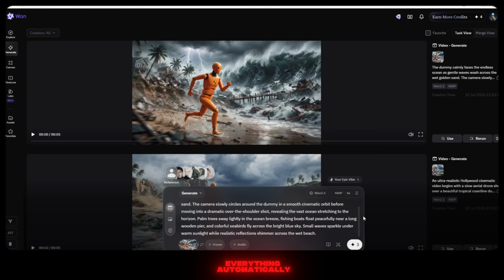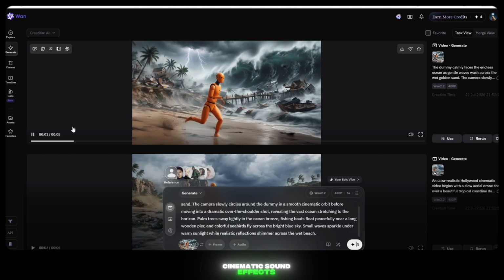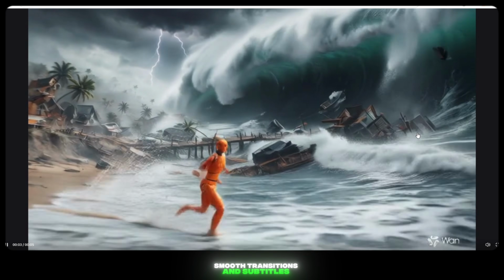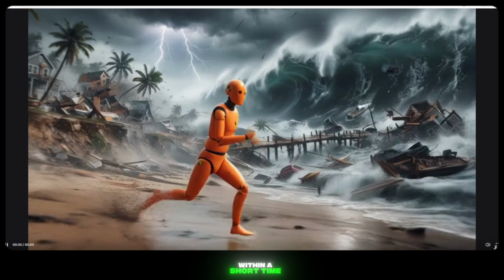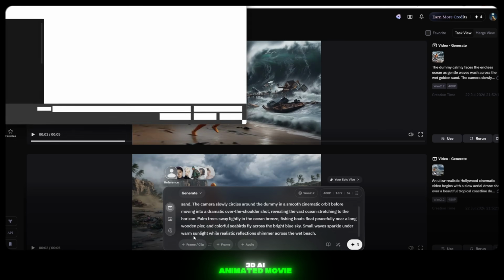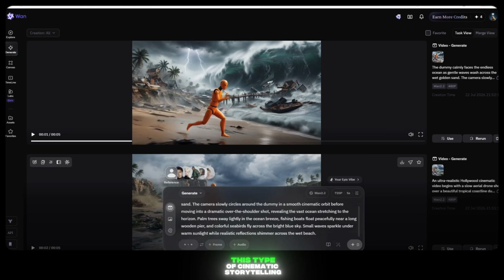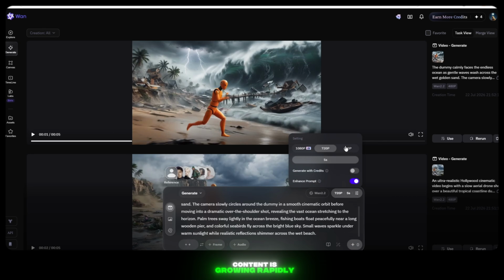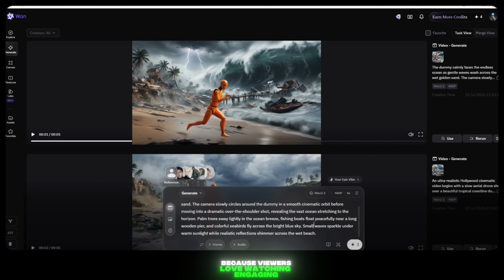Once all of your scenes are finished, import every generated clip into CapCut or your favorite video editor. Arrange every clip in order, add your AI voiceover, background music, cinematic sound effects, smooth transitions, and subtitles if needed. Within a short time, you'll have a complete professional quality 3D AI animated movie ready to upload to YouTube. This type of cinematic storytelling content is growing rapidly because viewers love watching engaging animated stories with realistic visuals and consistent characters.